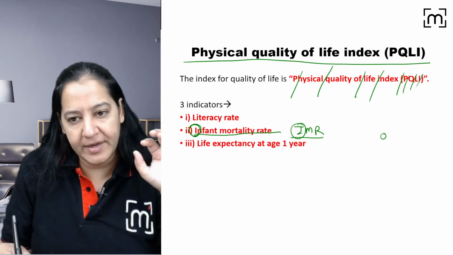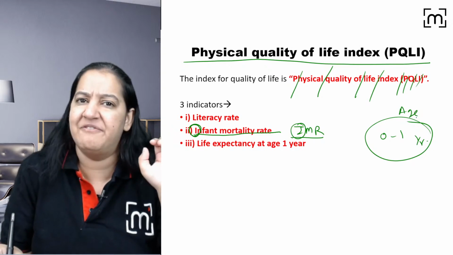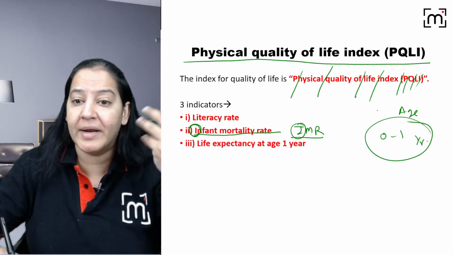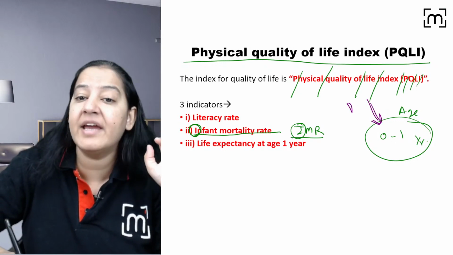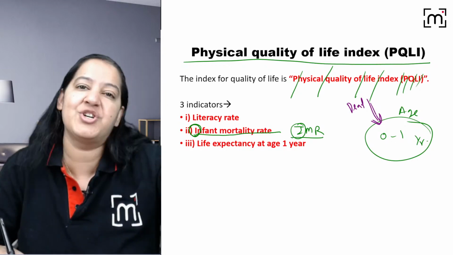This age, 0 to 1 year, is very fragile, very delicate, right? So you have to see how many infants are dying in this age group in your country. That will reflect the health status of your country.